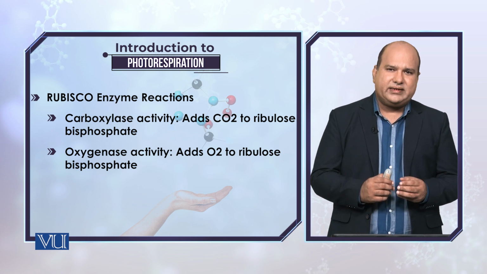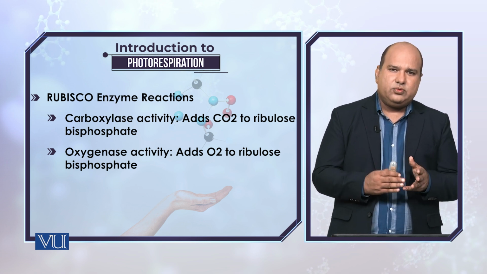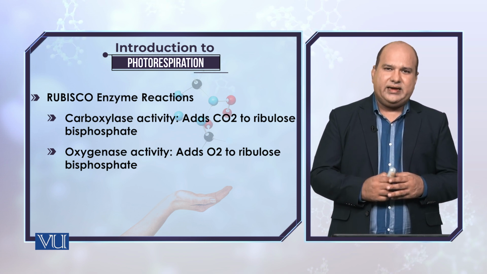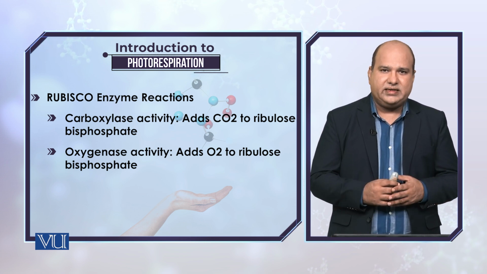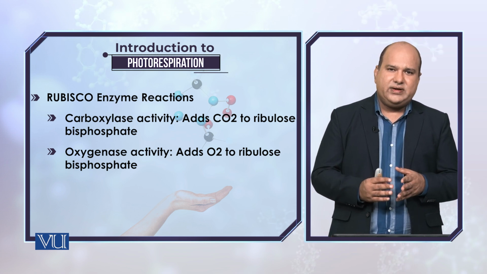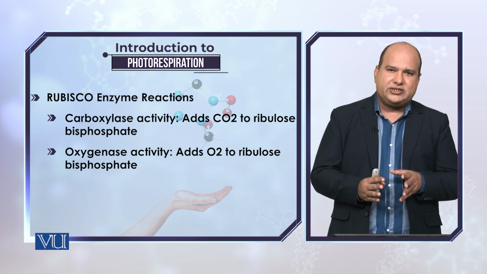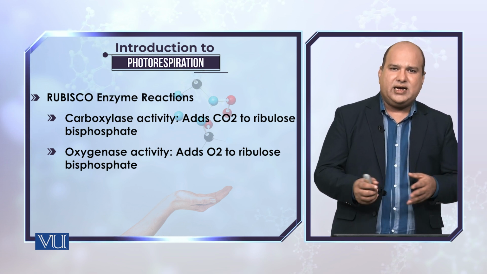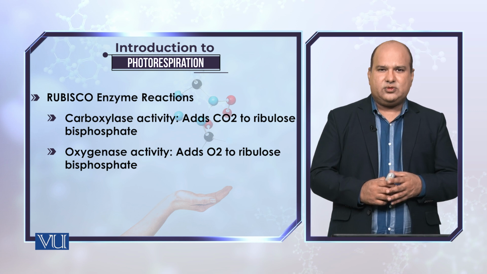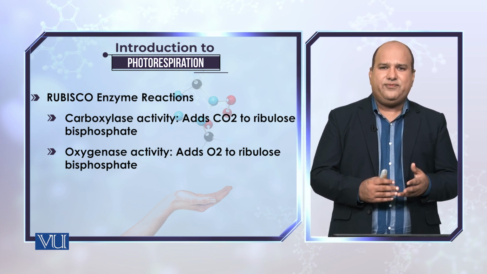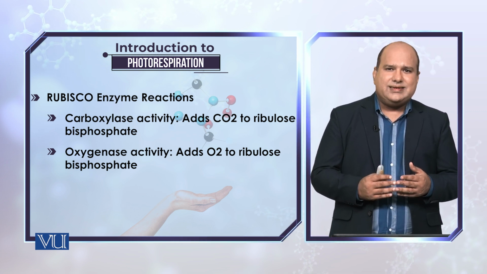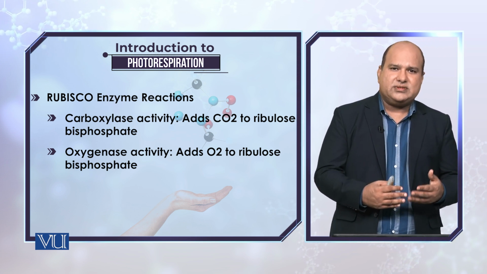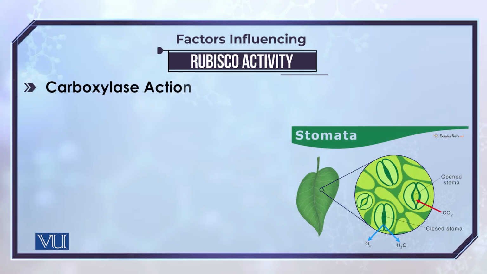combine with oxygen, so the plant takes up oxygen instead of carbon dioxide. As a result, it diverts the reaction from making carbohydrate towards making other moieties. That's why it is also known as a wasteful reaction, because it doesn't make what the photosynthesis process is meant to make.